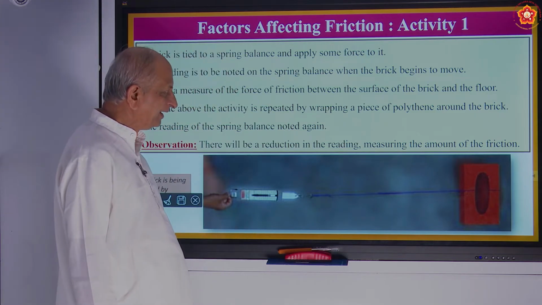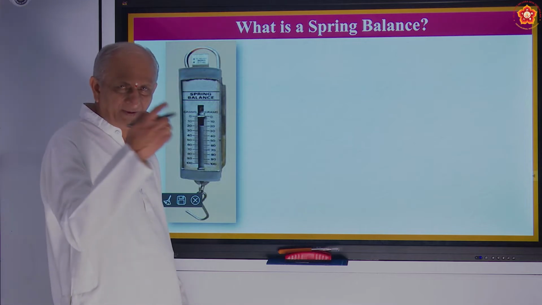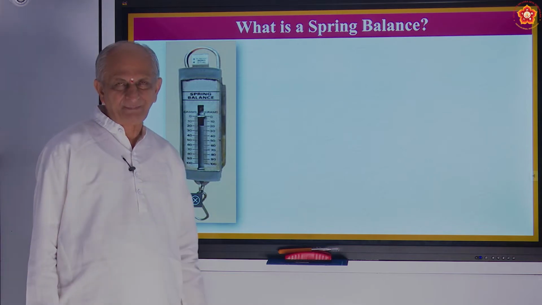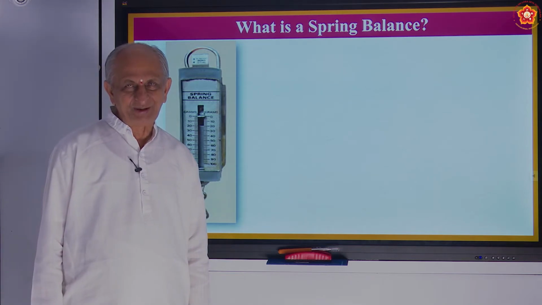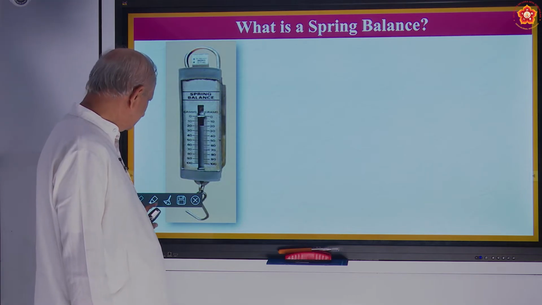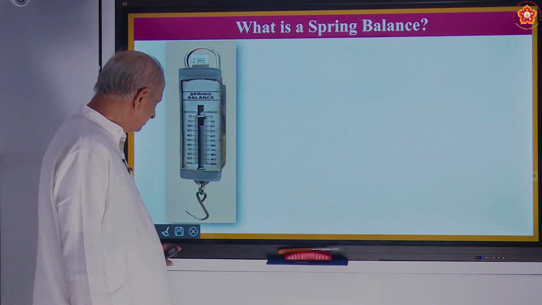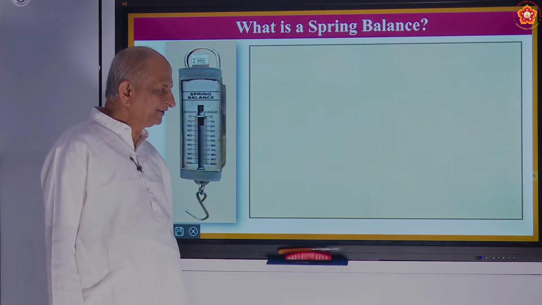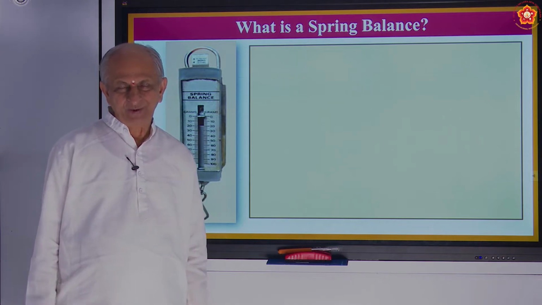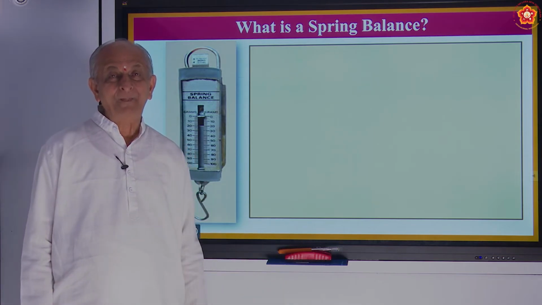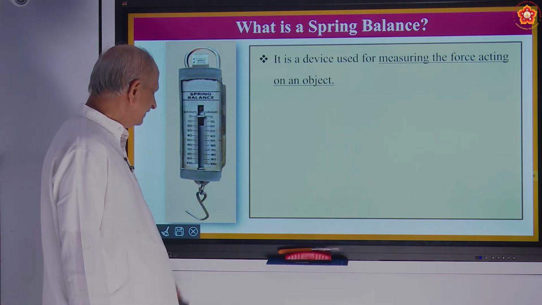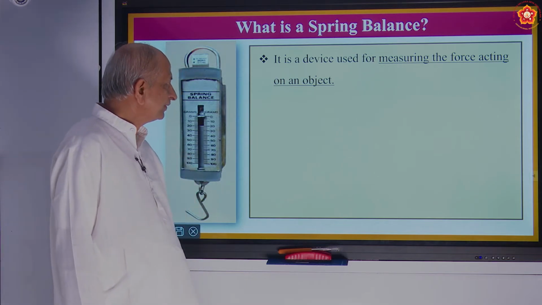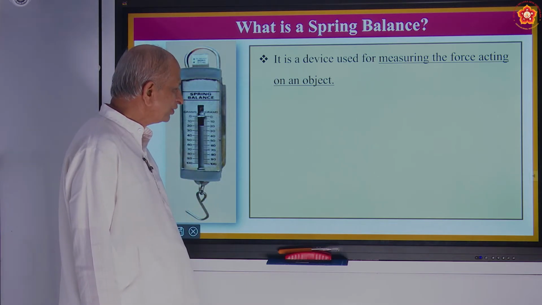Now let us see what the spring balance stands for. Have you seen this type of balance? Usually it is seen in a paper shop or any grocery shop. This acts on the principle of gravity. This spring balance measures the weight of the substance, whereas the physical balance measures the mass of the substance. And this weight changes from place to place because of gravity. So it is a device for measuring the force acting on an object.